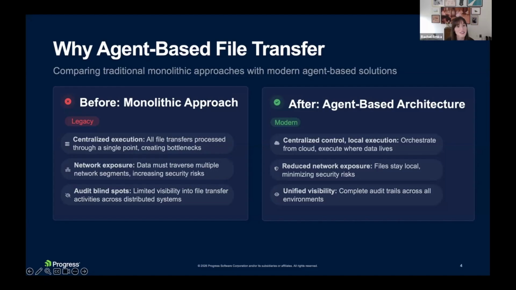And once you understand this shift to agent-based architecture, this centralized control with local execution, the role of Automate MFT agents becomes clear. So at this point, we've talked about why traditional monolithic file transfer models really struggle in this kind of modern distributed environment.